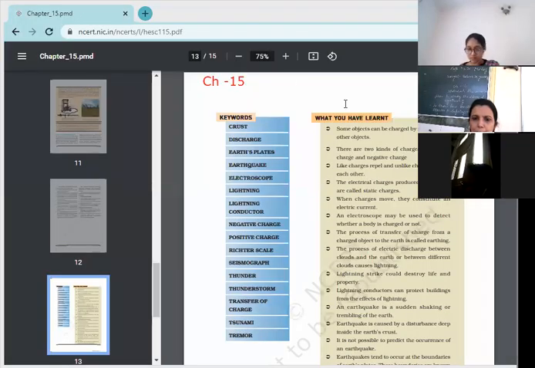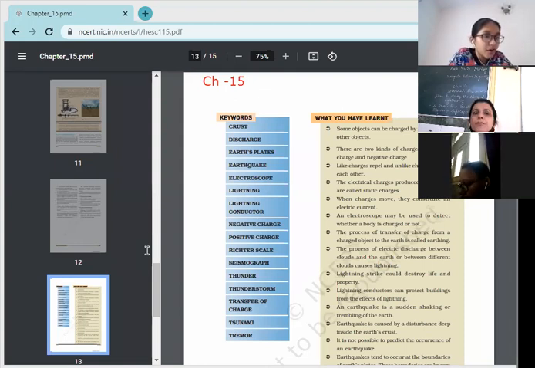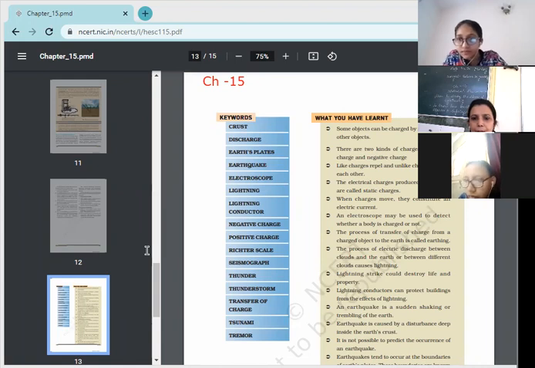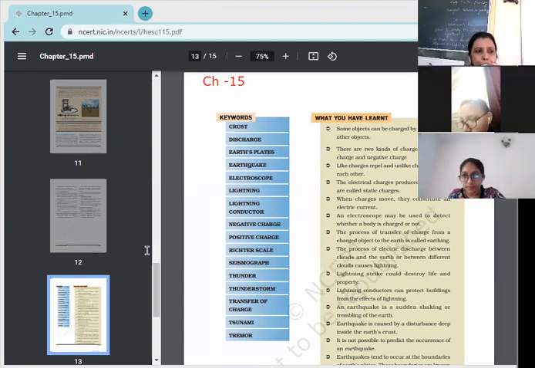Yes, Ananya Jain. When a body loses charge to the earth or any other body, it is said to be discharged. Can I have the page number? Page number 188. It's not highlighted, you have to find it out. The loss of the charge when the heavy current flows is known as discharge. Right side, first paragraph, the last lines.